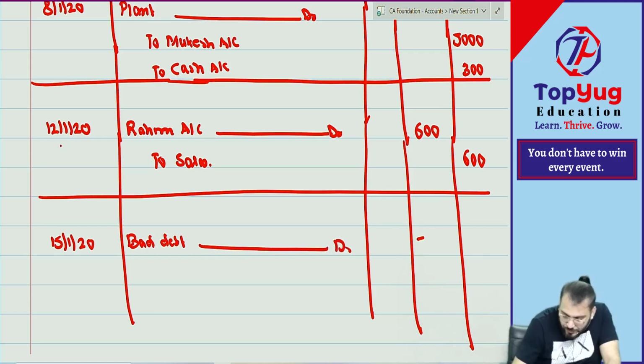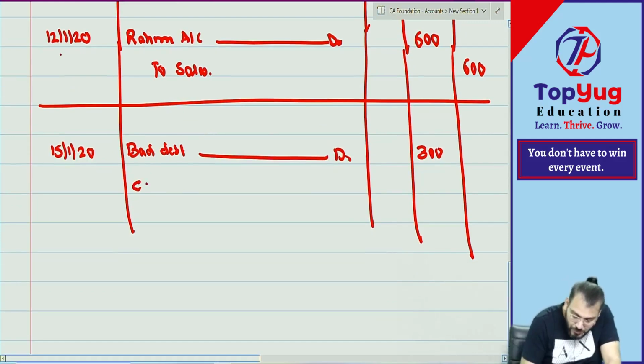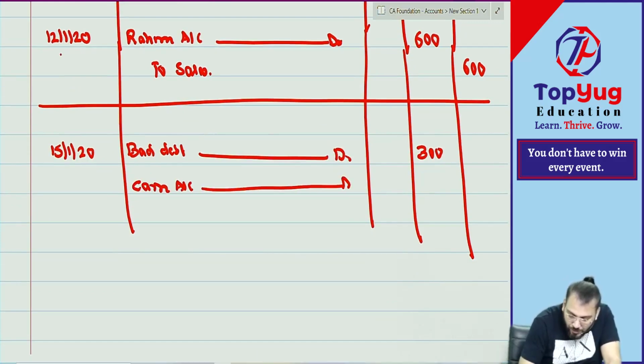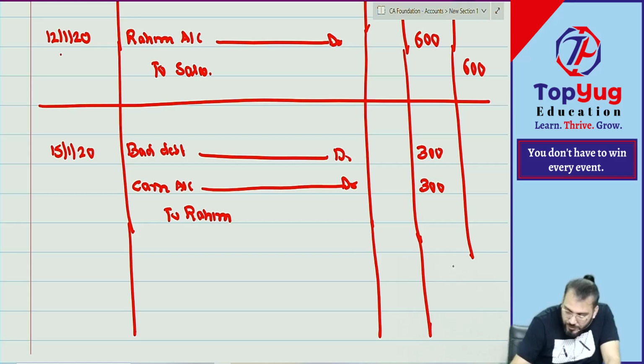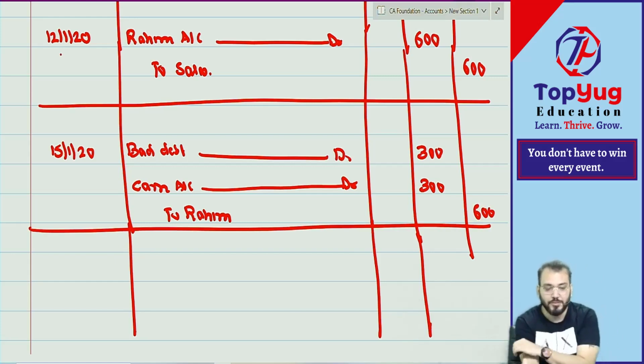How much recovered? So cash is coming in now. Cash account debit how much? 300. From whom? From Rahim. So Rahim will be decreased. Debtor will be decreased by 600. Understood. This also we have understood.